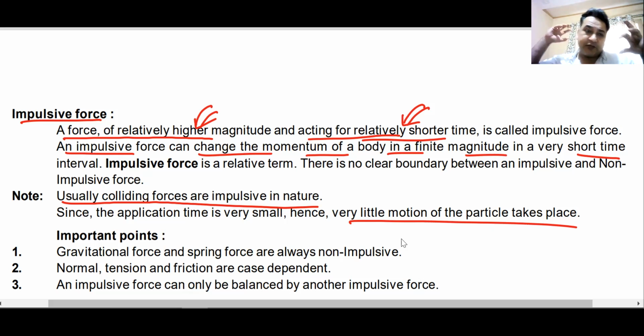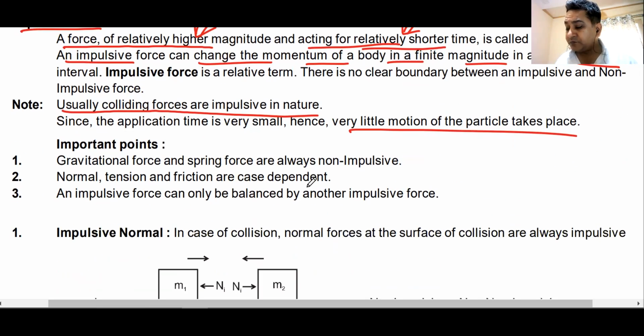Whenever you have one body exerting force on the other body, whether they are in contact or away from each other, if they are exerting forces on each other, they are exerting impulses on each other, and that is a collision. But when we use the word collision specifically, we refer to a special type of collision where the momentum changes very drastically, and where large forces act for a very small interval of time. Do we understand this? Can I have a raised hand that we understand this, sir?